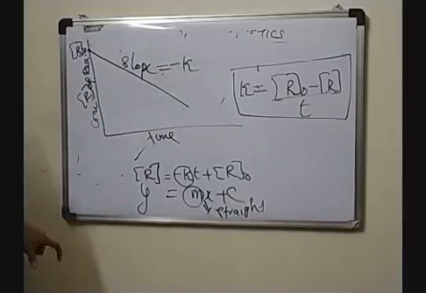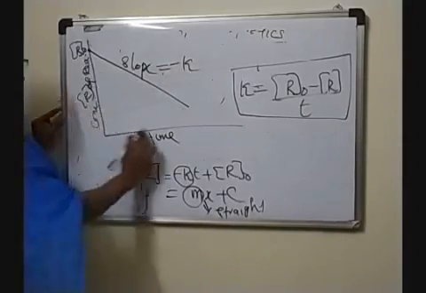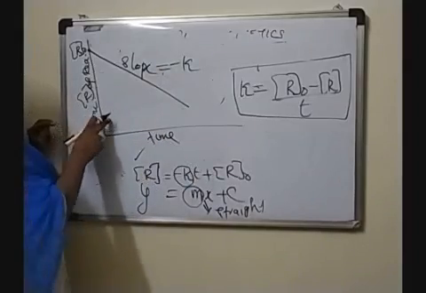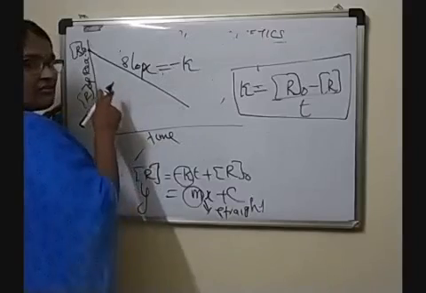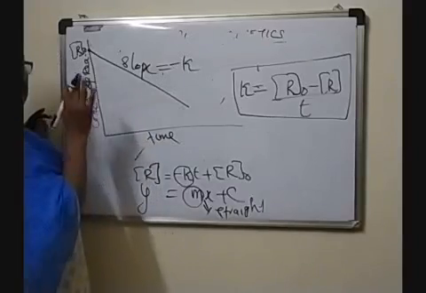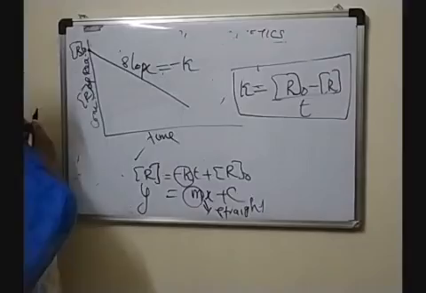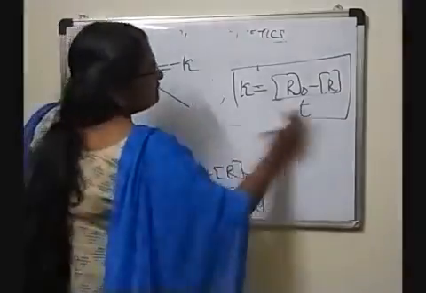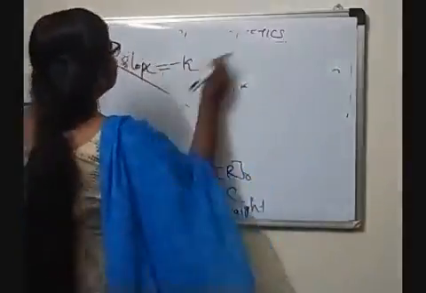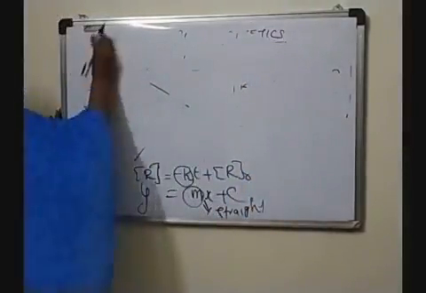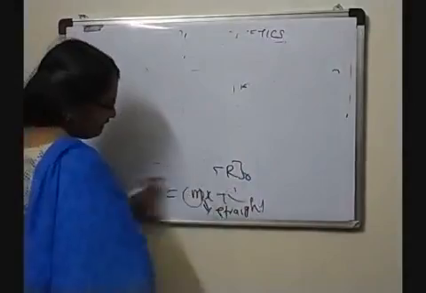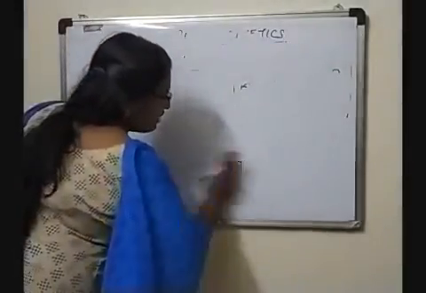So it's very important. Sometimes this graph will be given and you are asked: this is the graph of which order reaction, and what is its rate constant, etc. It will be asked. So study this integration as well as this graph. Then next are some examples of zero order reaction.